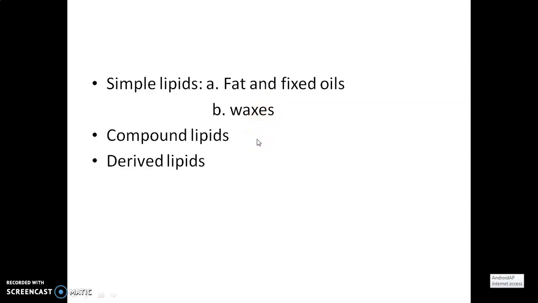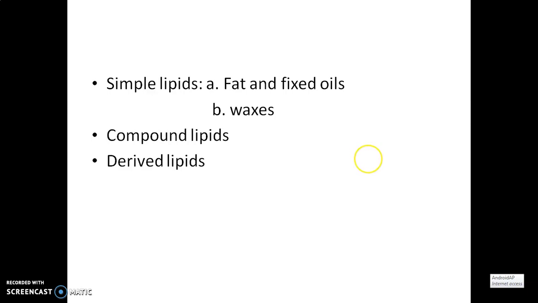Compound or complex lipids are the esters of fatty acids with alcohol containing additional groups such as phosphate, nitrogenous base, carbohydrate, protein, etc. These compound lipids can be divided into different categories like phospholipids, which contain phosphoric acid and frequently a nitrogenous base, in addition to alcohol and fatty acids.